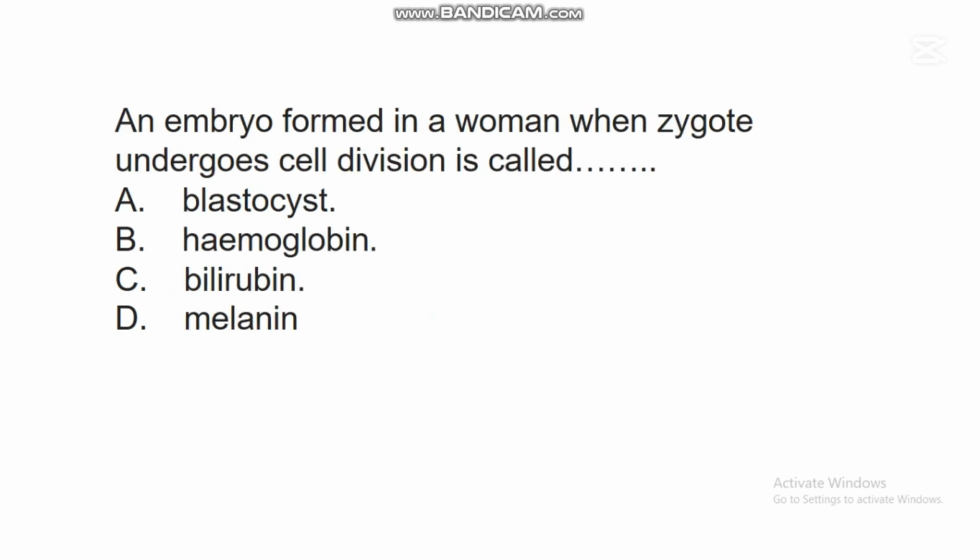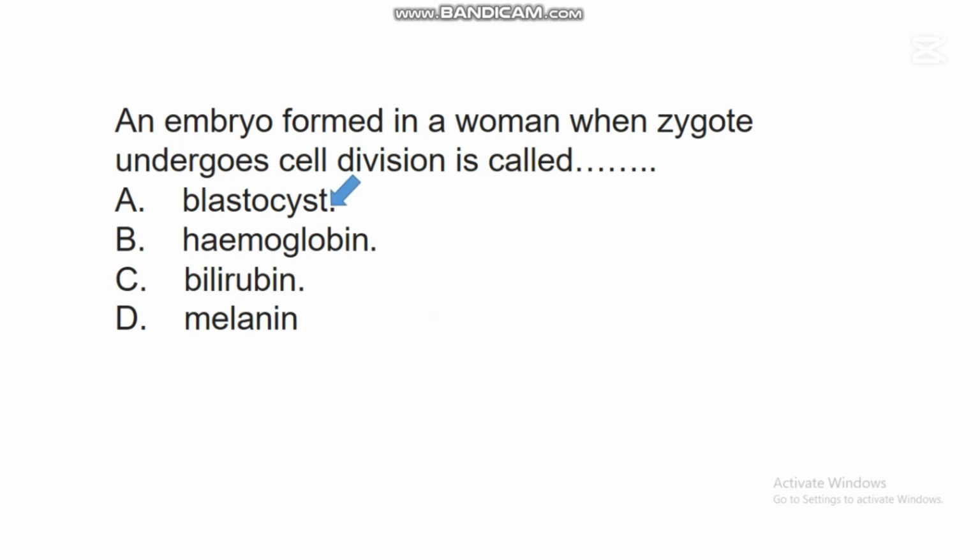The next question says, an embryo formed in a woman when the zygote undergoes cell division is called dash. A. Blastocyst. B. Hemoglobin. C. Bilirubin. D. Melanin. In this question, the correct answer is A. Blastocyst.